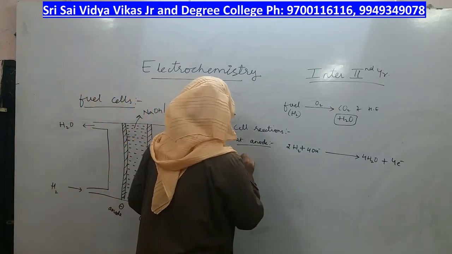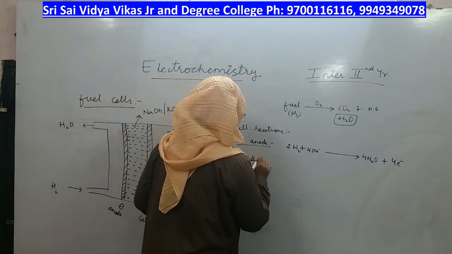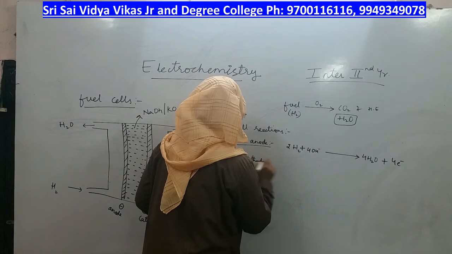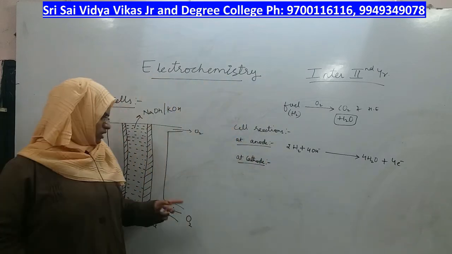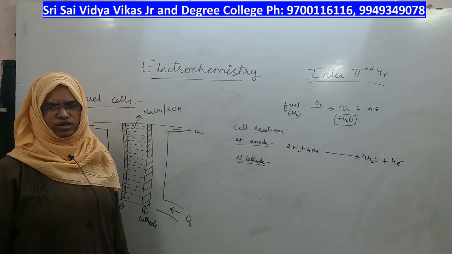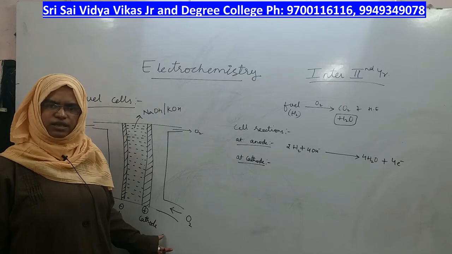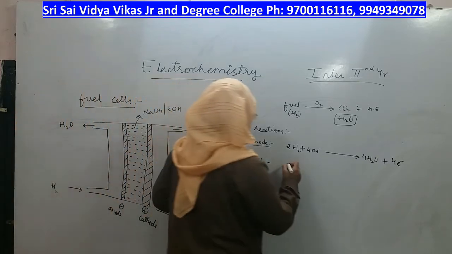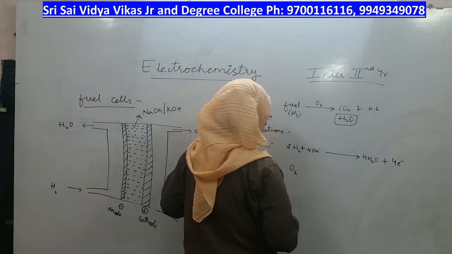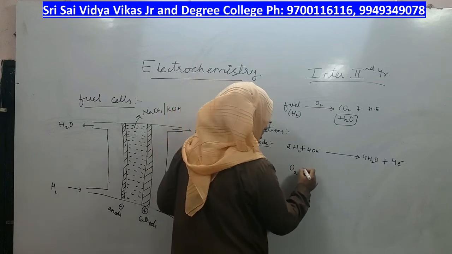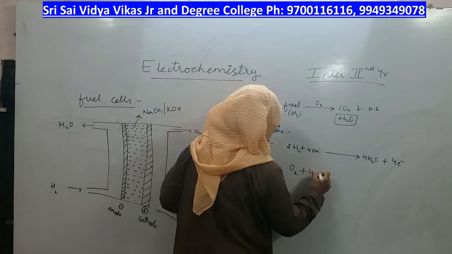Coming to the reaction at cathode, like any cathode, even here also oxygen gas undergoes reduction because it is at cathode side, right. So oxygen gas undergoes reduction by gaining these 4 electrons.